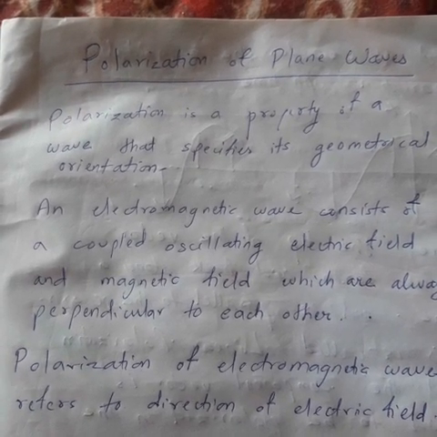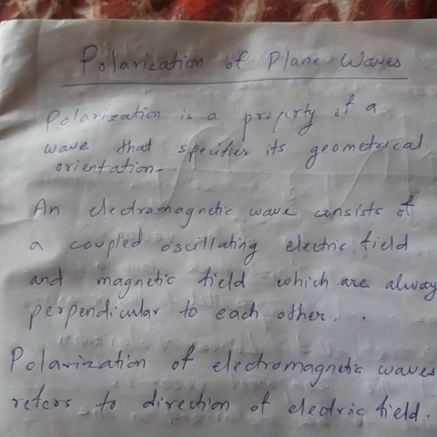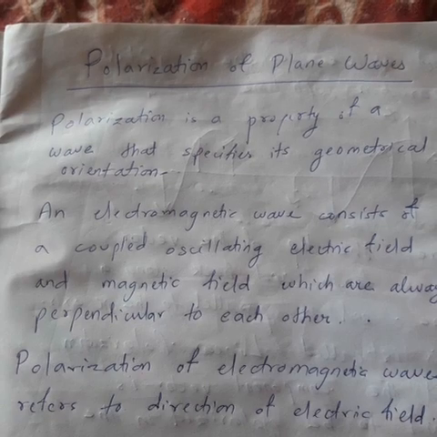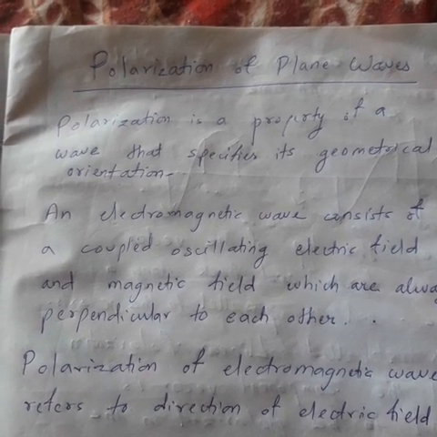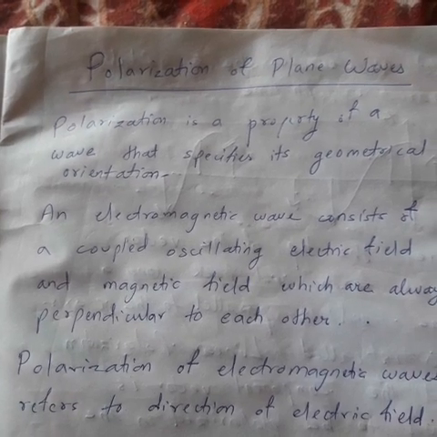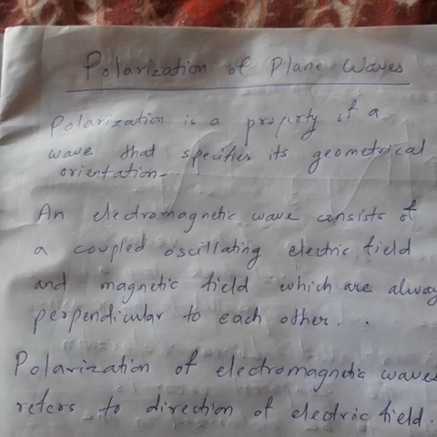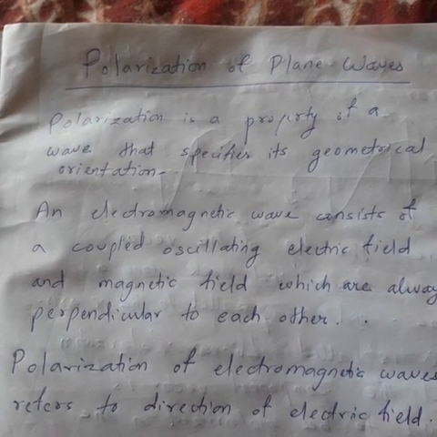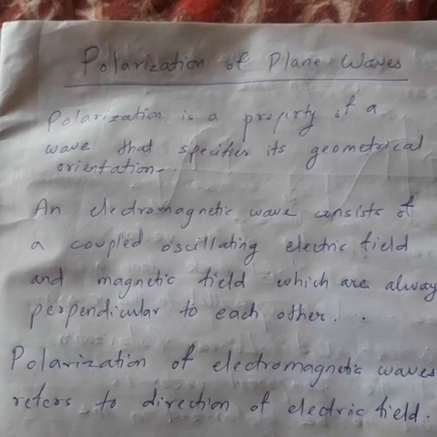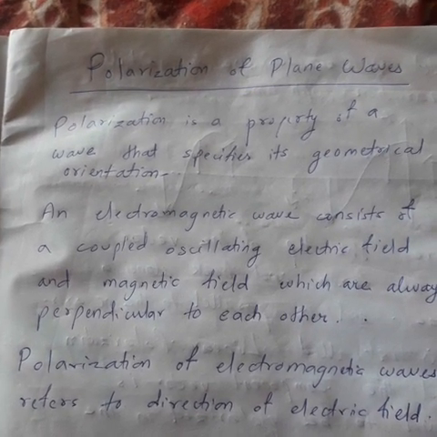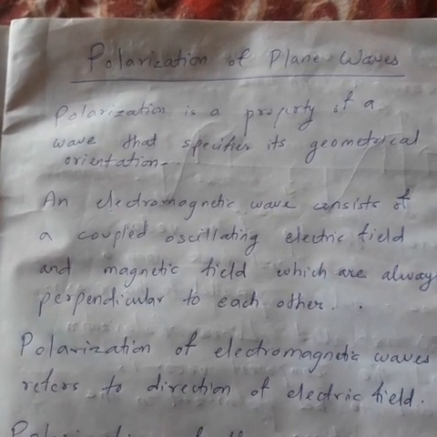Okay, so what is polarization? Now let us consider a plane wave. Suppose the wave is in a region where both electric and magnetic fields are present. Then finding out the direction of the electric field for that signal is called polarization of the signal or polarization of the wave. Clear? So let us look at the definition.